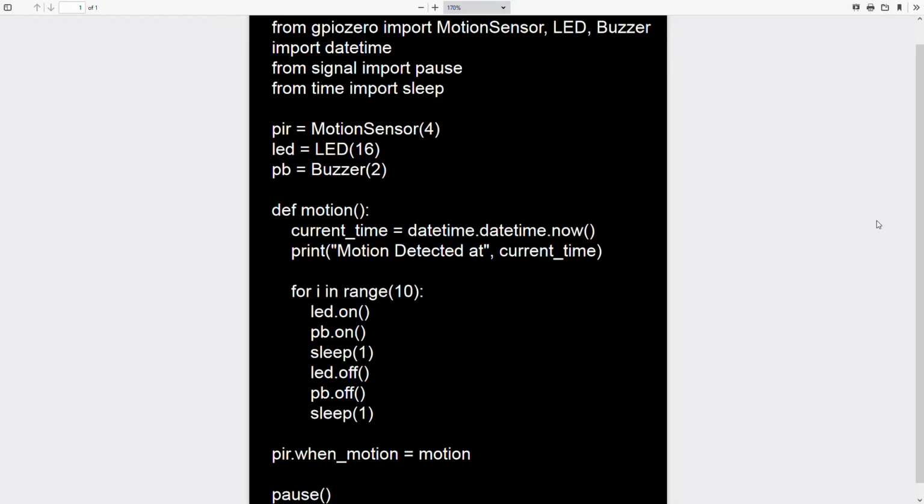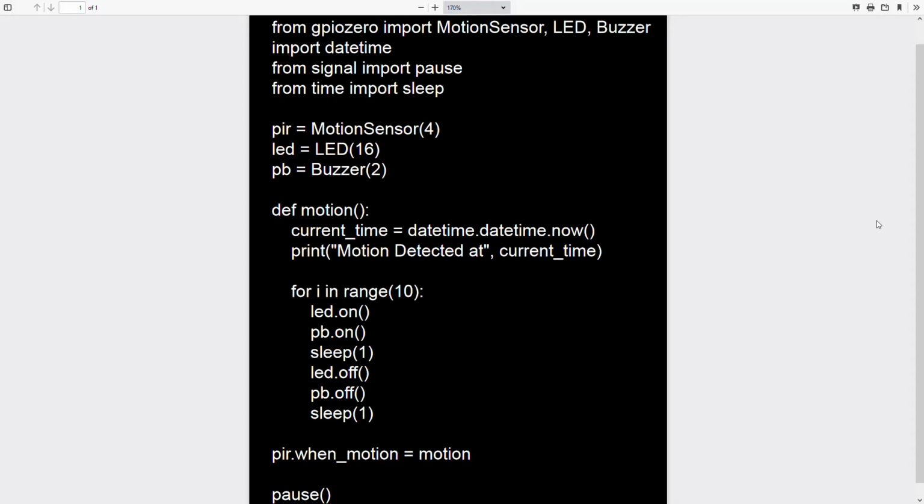All 3 variables connect to a GPIO pin value, which tells where the component is at. In the next line of code, I created a function, called motion, that only runs when I call it. I also created another variable called current time, which gets the exact time and date. And then I want to print motion detected at the current time and date.